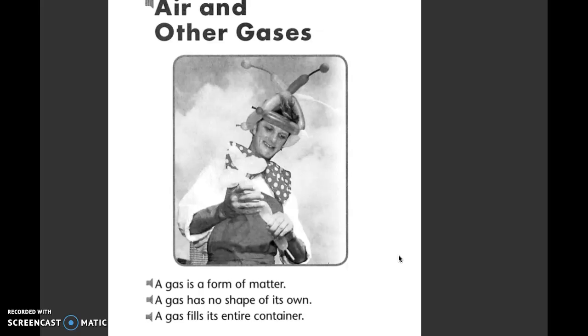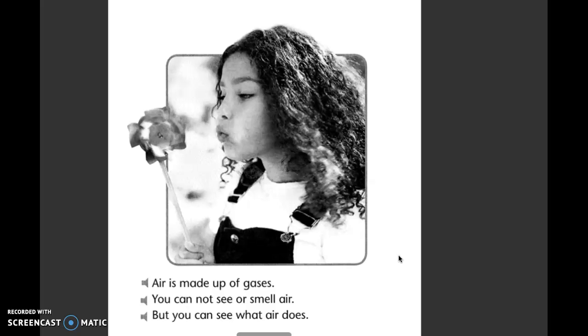Air and other gases. A gas is a form of matter. A gas has no shape of its own. A gas fills its entire container. Air is made up of gases. You do not see or smell air, but you can see what it does.